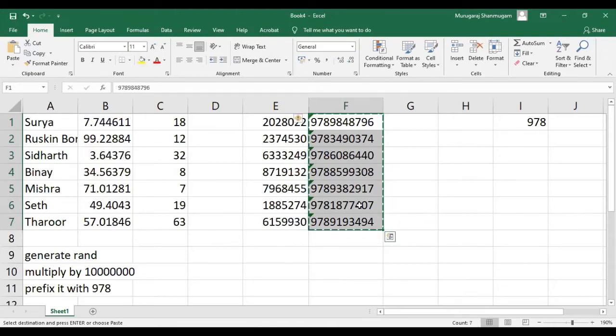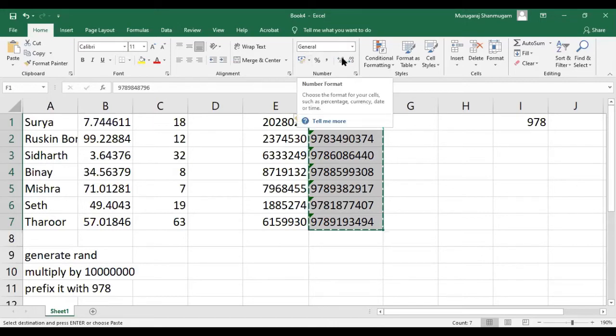Okay, so it indicates there is some problem. You can see that these green triangles on the top left with some warning symbol here are an indication that something is wrong. What would have gone wrong is the Excel's, in fact, Excel is smart enough to identify that we have filled in these cells with numbers, but it is identified as a general thing.